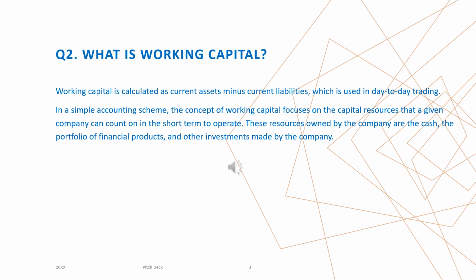What is working capital? Working capital is calculated as current assets minus current liabilities, which is used in day-to-day trading. In the simple accounting scheme, the accounting concept of working capital focuses on capital resources that a given company can count on in the short term to operate. These resources owned by the company are the cash, the portfolio of financial products, and other investments made by the company.